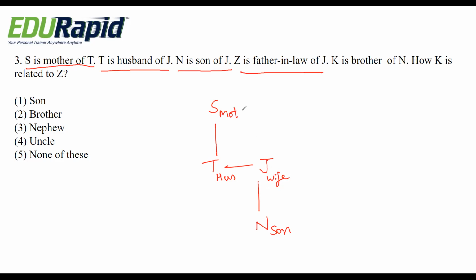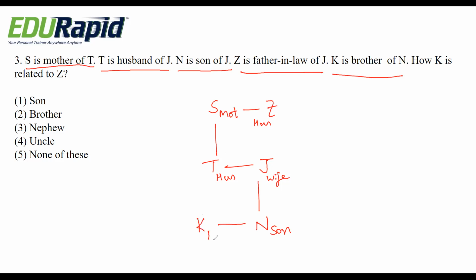That means Z is husband. Then J becomes daughter-in-law for Z. Here see, Z is the father-in-law for J. That means T's father is Z. Z is married to S. Next, K is brother of N.